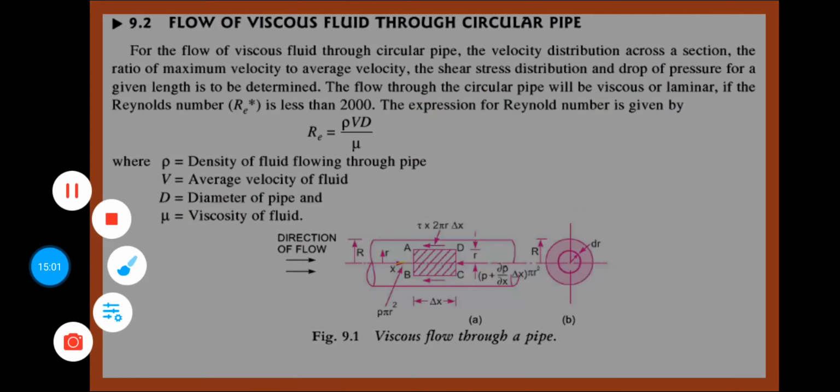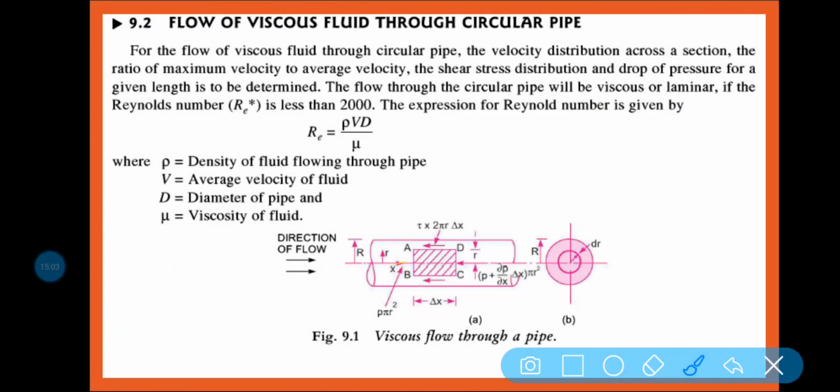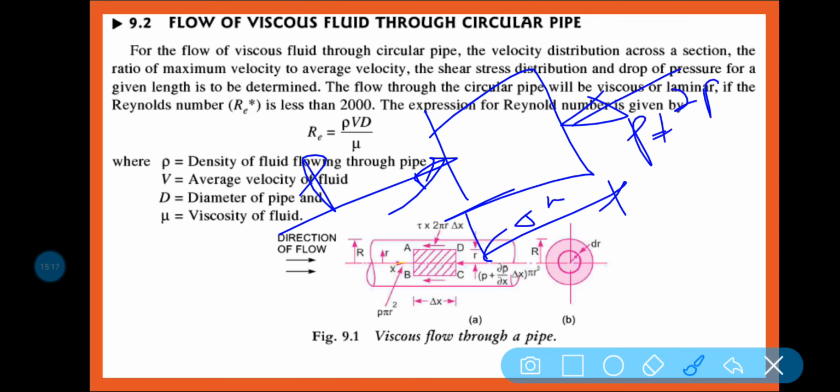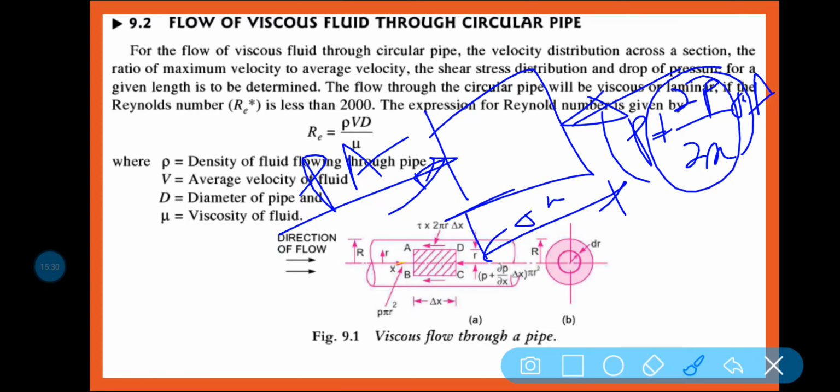Because of this traveling distance delta x, you will experience P plus del P by del x into dx amount of pressure, into area. So this is the change. It may be positive, may be negative, but this is coming from the Taylor's function.